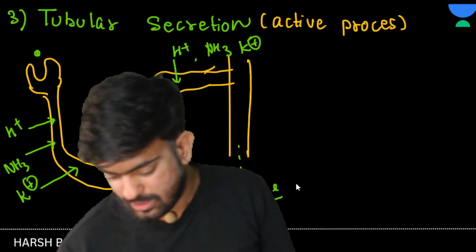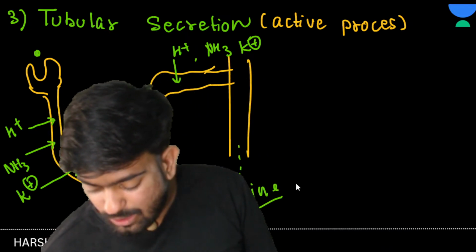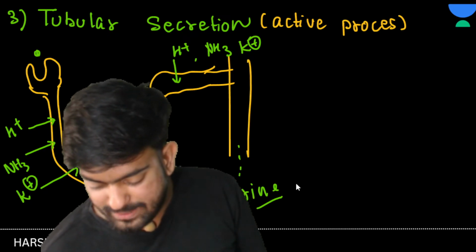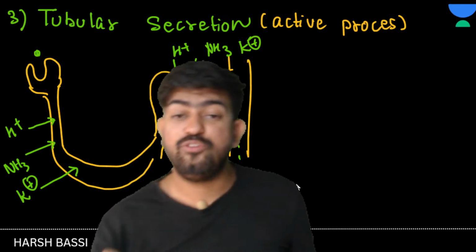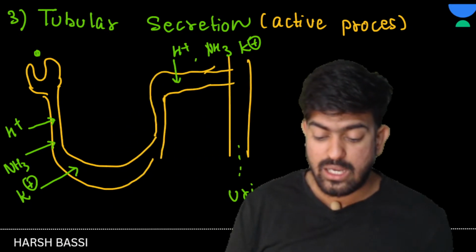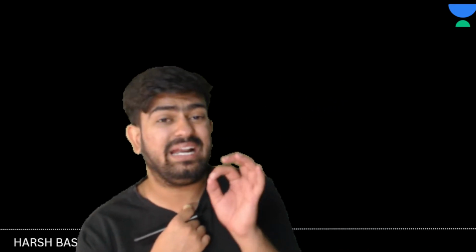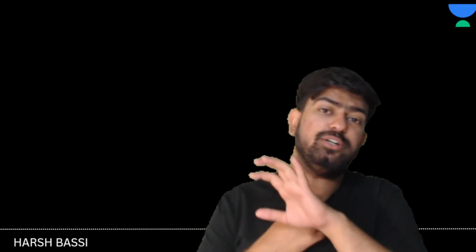Clear? Okay. Now sir, see, basically urine is very concentrated, very concentrated. When we talk about urine formation, 99% of the water is reabsorbed. So how is this happening?